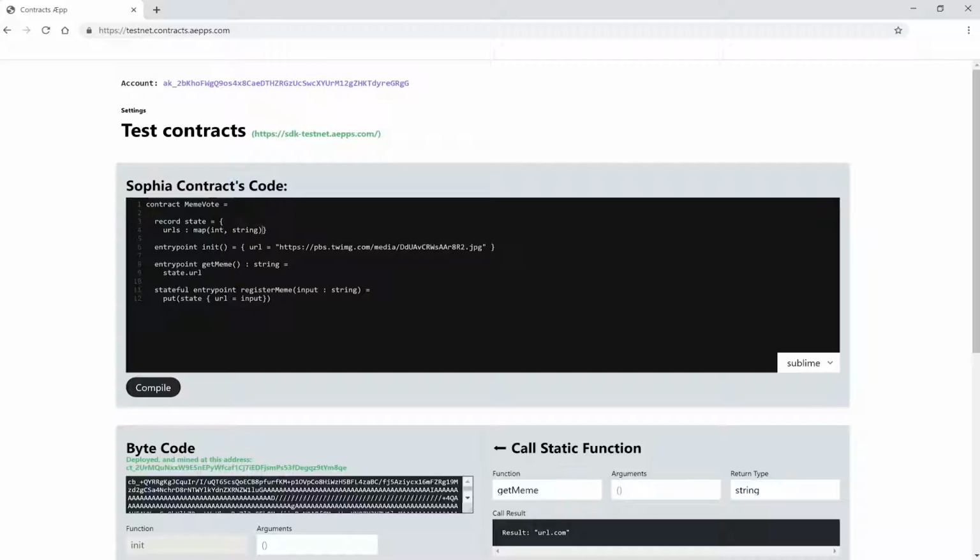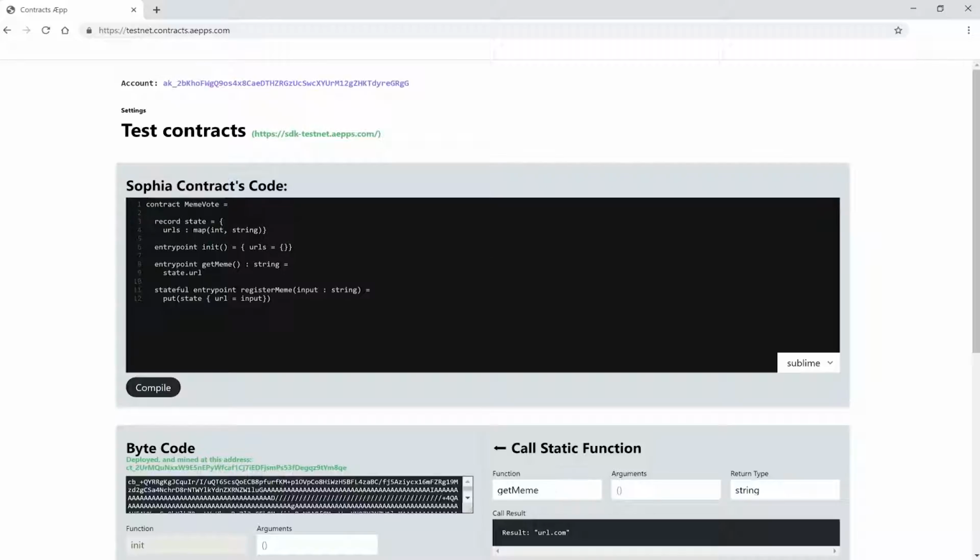We can now save multiple URLs and access them through their unique key in form of the integer, which will be our index. One little note, we could actually use an unsigned integer here, since the value of our key will only be positive. But as I've said before, this is not yet implemented. Of course, now we need to change our init function. Let's remove our default URL and make our URLs map empty at its initialization.